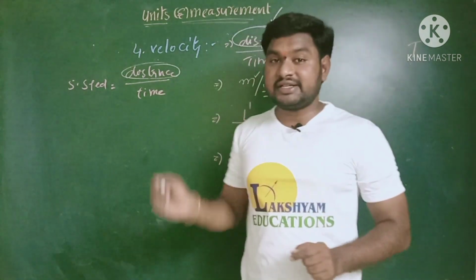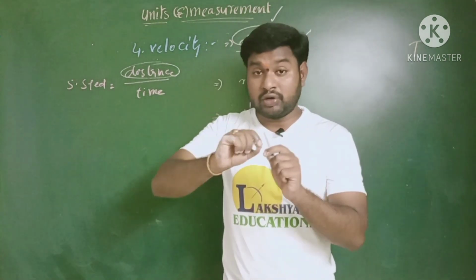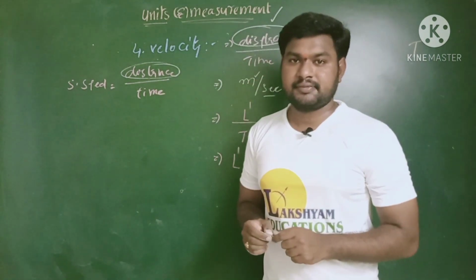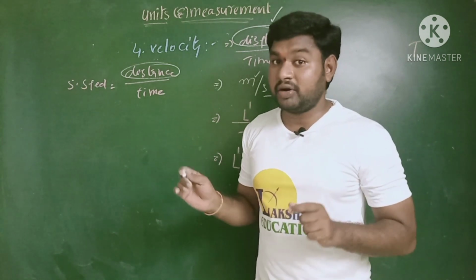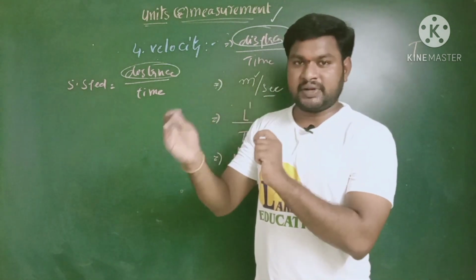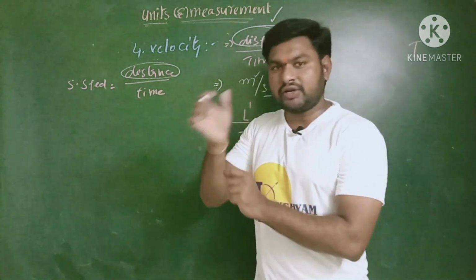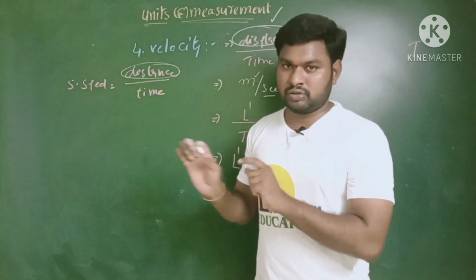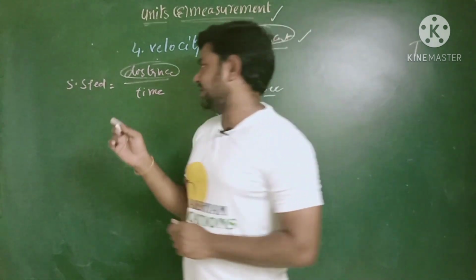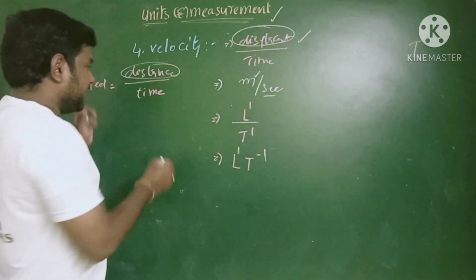Then how can we define the distance? The total length traveled by a body. That means the total length covered by a body is nothing but the distance. Here distance is a scalar quantity. Why? Because there is a magnitude. Okay, children, the distance from one place to another place is 10 kilometers, 15 kilometers, 20 kilometers. There is the numerical value, that means magnitude is only there, but no direction. That means speed is the scalar quantity. So distance by time. What is the SI unit for the speed?